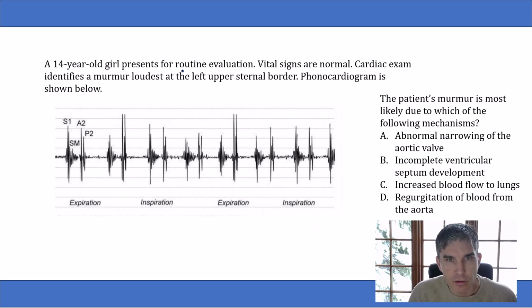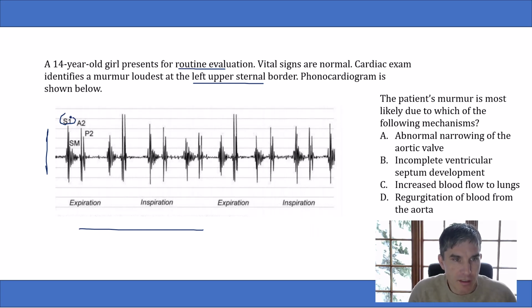So it's a 14-year-old girl who comes in for routine evaluation, and she has a murmur at the left upper sternal border, and she also has these findings on phonocardiogram. Now, luckily, they're nice enough to label the phonocardiogram for you. Thank God for that. So in a phonocardiogram, the sounds make these lines that go up and down like this. And so here they've shown you S1 right here.